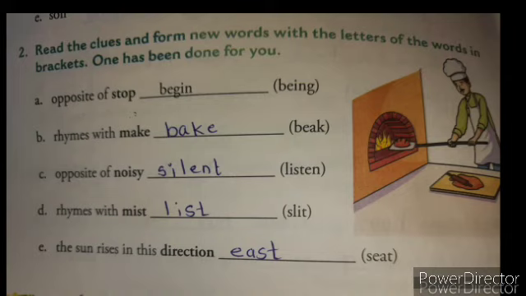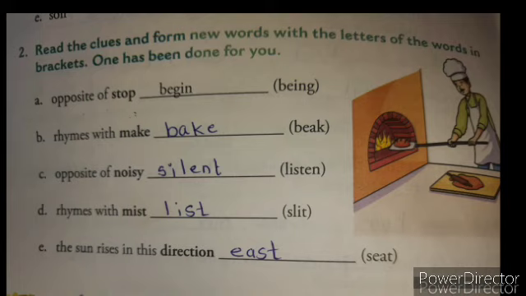Next, C, opposite of noisy. Now it will be silent. Listen: if you rearrange the letters of this word, you will get the answer to this question, that is silent. Now D, rhymes with mist. Which word is the rhyming word for mist? That is list. From slit we have made the word list, which is the rhyming word for mist.